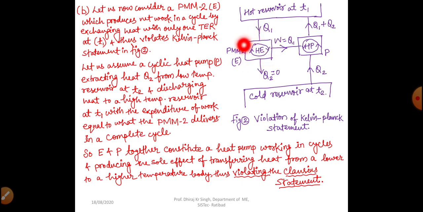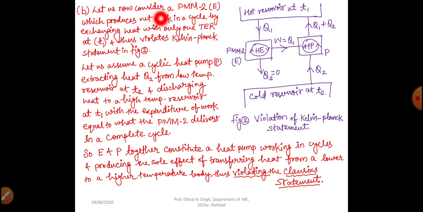So we have already got the case of PMM2. This is the perpetual motion machine of the second kind, in which our heat rejected is 0. If our heat rejected is 0, then this is the case of PMM2, and this is also the violation of the Kelvin-Planck statement, because Kelvin-Planck told that if we want to produce net work, then we have to exchange heat with two thermal energy reservoirs. But here we can see that heat rejected is 0. That means it is not connected with any other thermal energy reservoir.